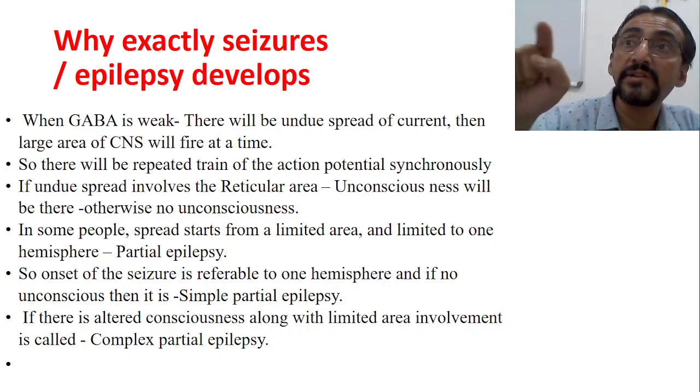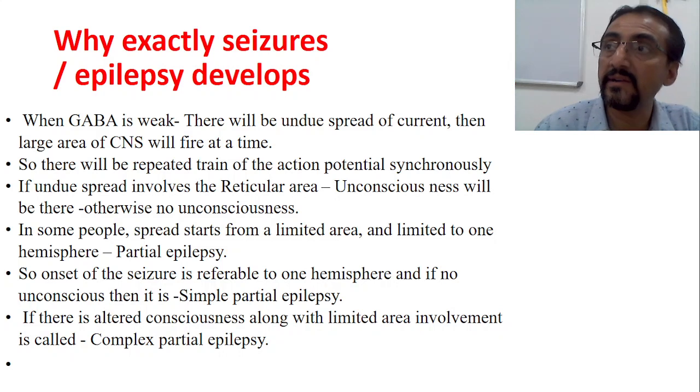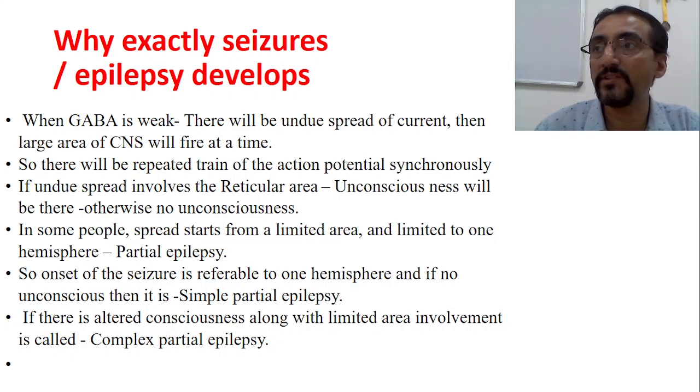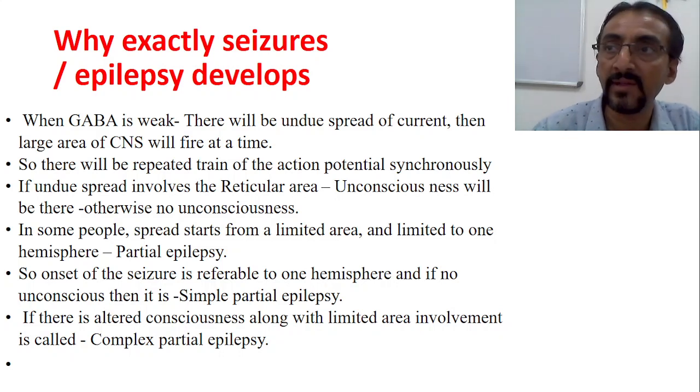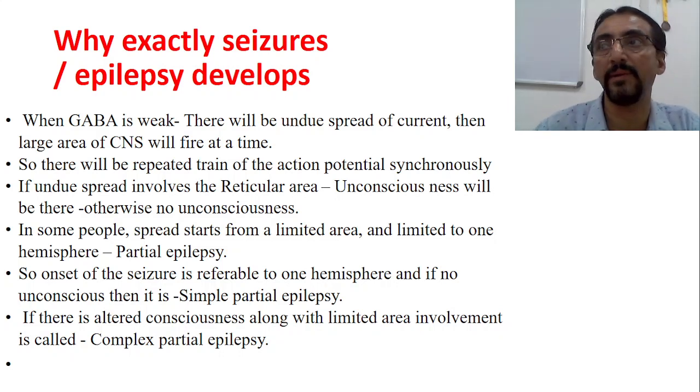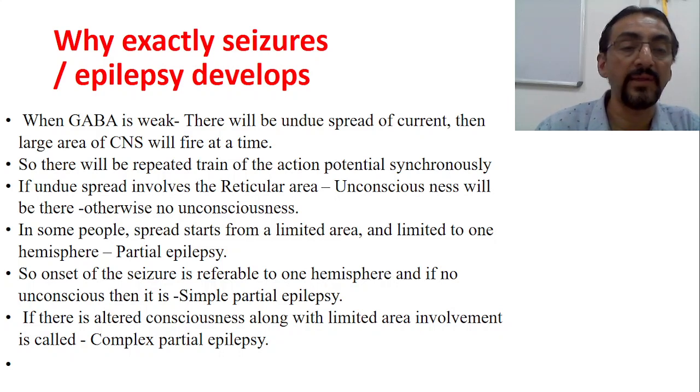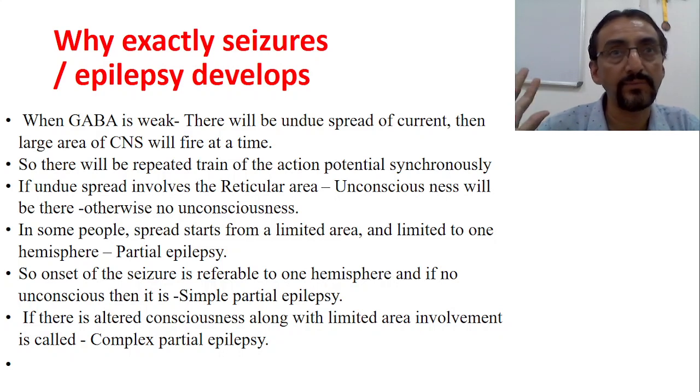If that electrical discharge started from a hemisphere point and reaches the reticular activating system, then there will be unconsciousness for some time, or maybe for a short time, along with the other symptoms. And if there is altered consciousness along with the limited area of involvement, then it is called complex partial epilepsy. We have already seen that. That means if there is unconsciousness, the abnormal electrical discharge is somewhat reaching the reticular activating area. This is quite sure. Okay.